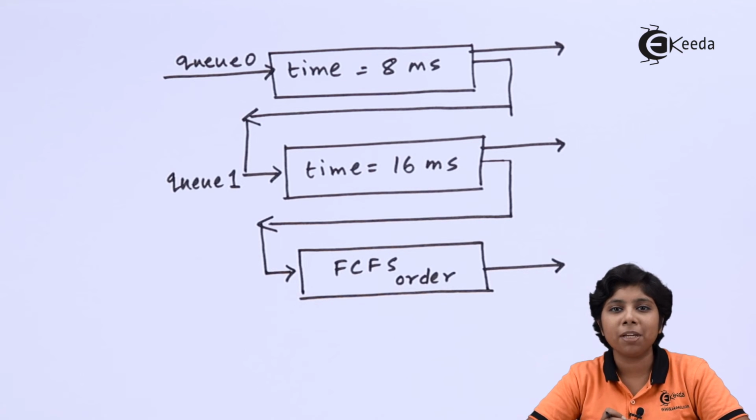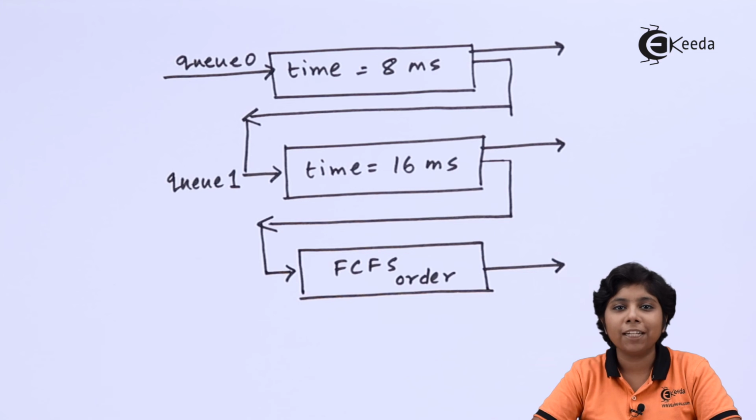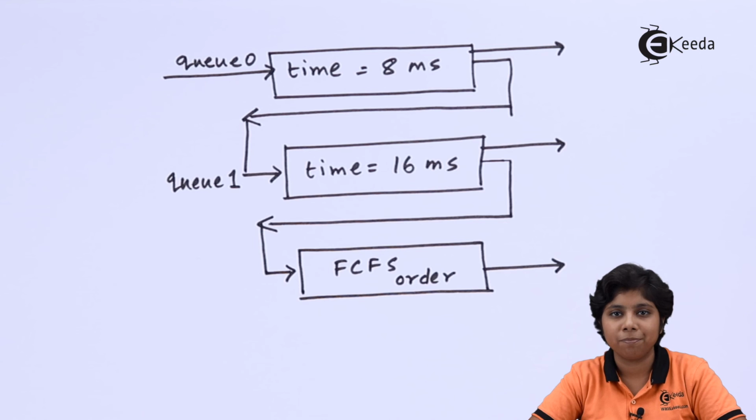The fourth is a mechanism for demoting a process from a higher priority queue to a lower priority queue. And the fifth and last is the mechanism to choose which queue a process will enter when it needs service. The multi-level feedback queue scheduling algorithm is very common in general purpose CPU scheduling, as it can be configured for special purpose computer systems.